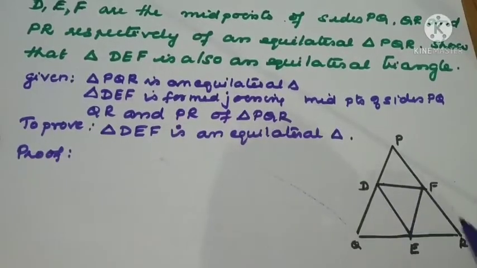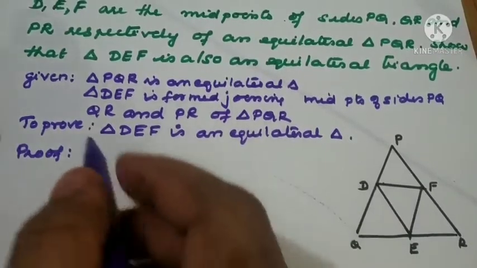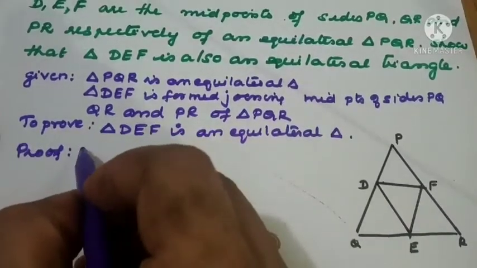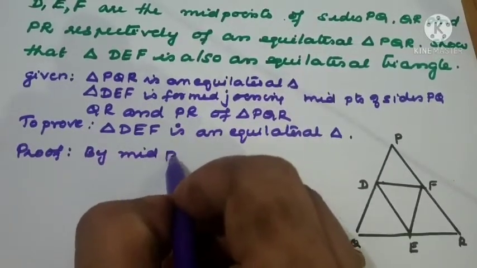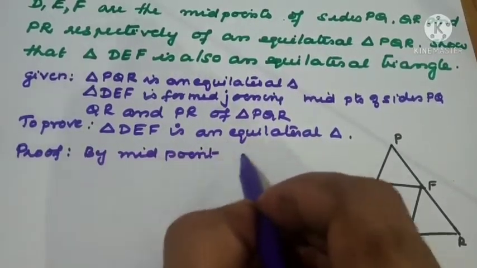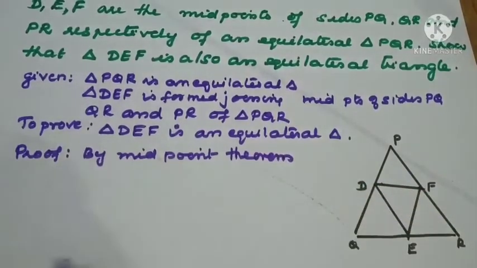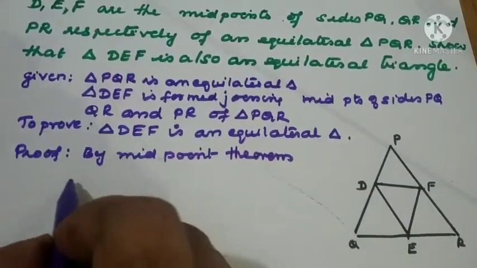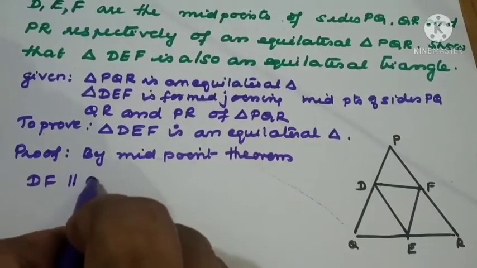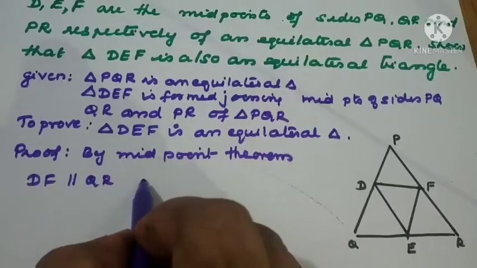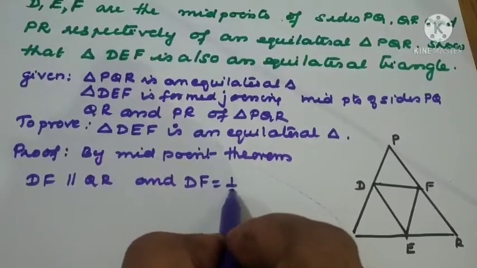Similarly, DF parallel to QR and DF equal to half QR.